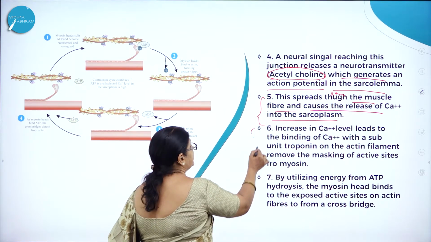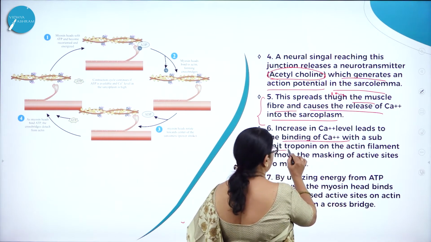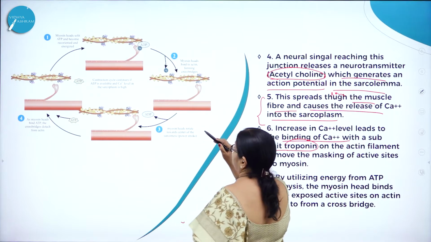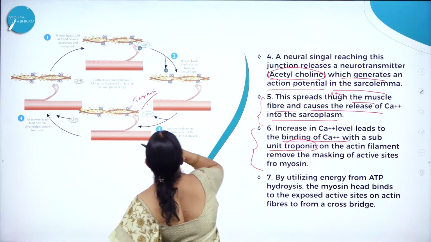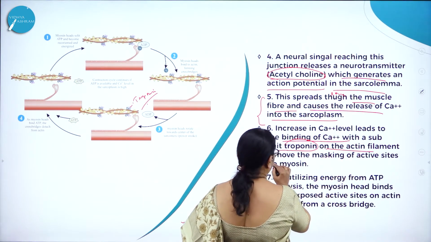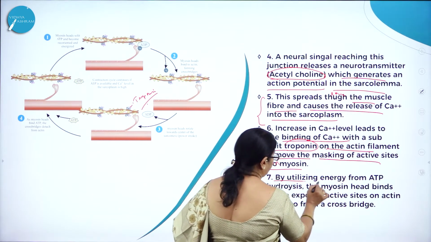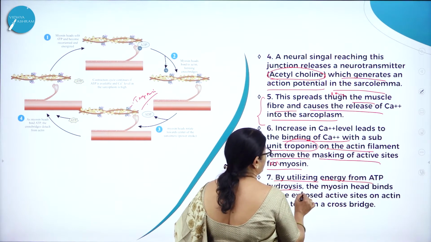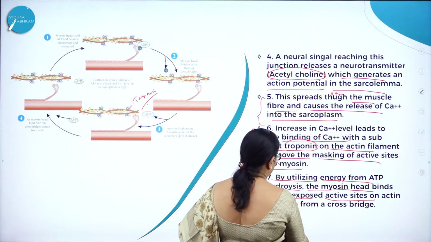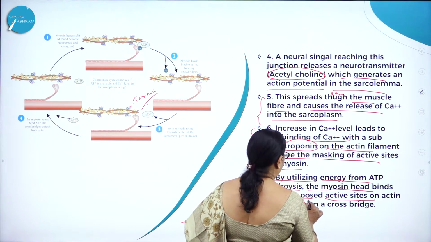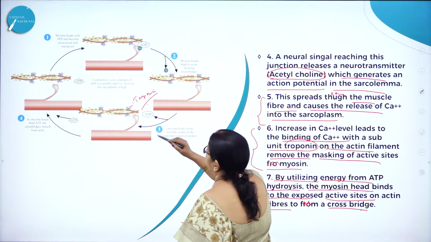Then the increase in calcium level leads to the binding of calcium with the subunit called troponin on the actin filament, which removes the masking of active sites for myosin. And by utilizing energy from ATP hydrolysis, the myosin head binds to the exposed active sites on actin fibers to form a cross bridge.